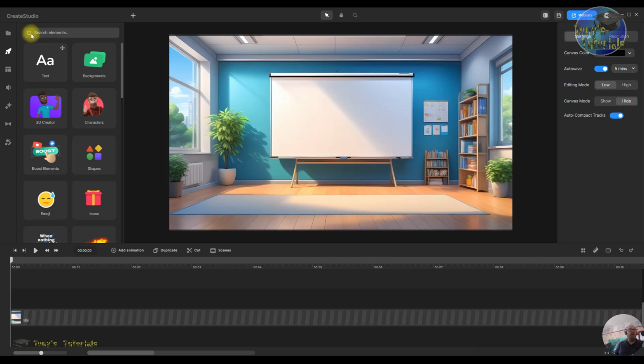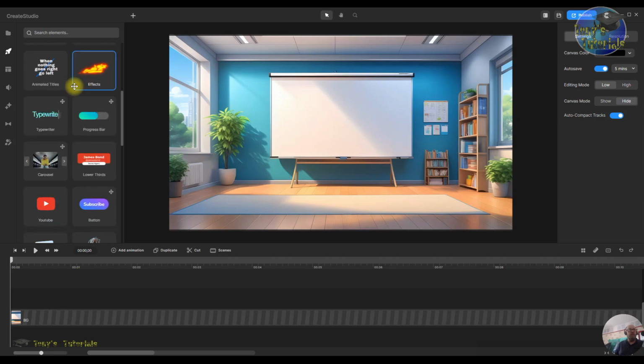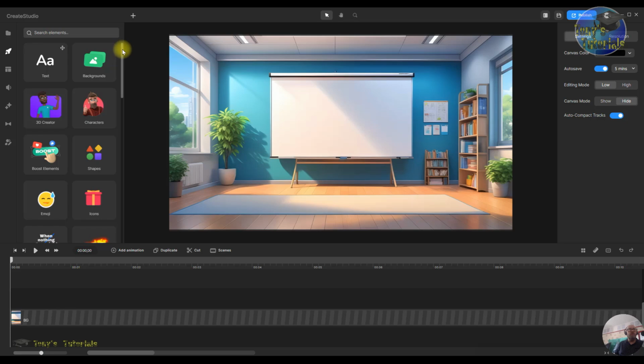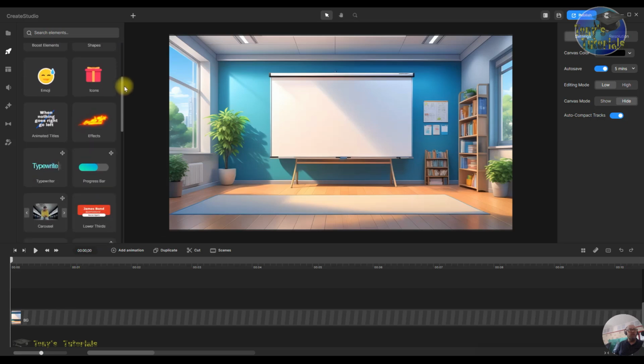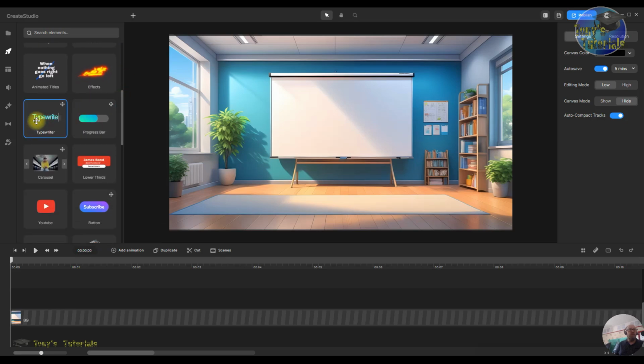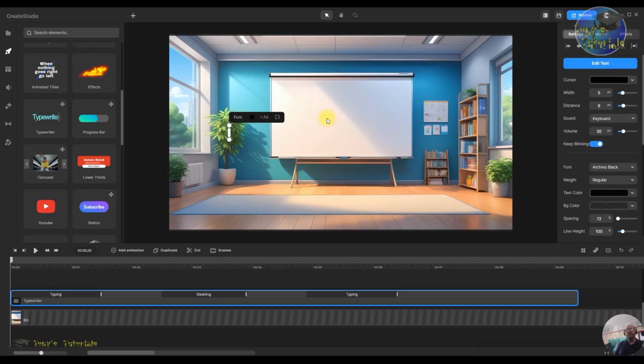Then we're going to either scroll with the scroll wheel on the mouse, which you can do down like that, or you use the scroll bar and scroll down to where the typewriter is, and you click on the typewriter and drag it along with your left mouse button and drop it onto the canvas.